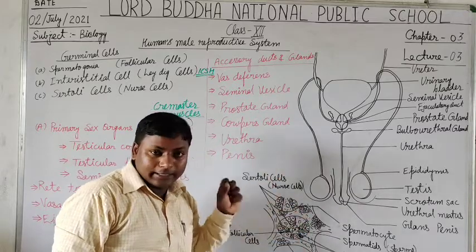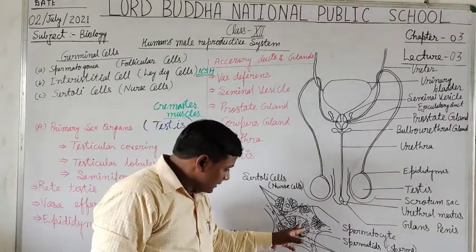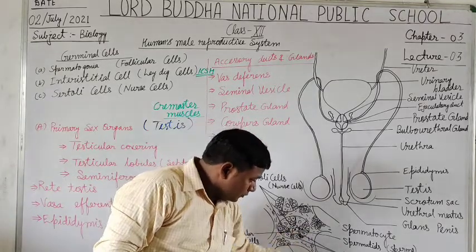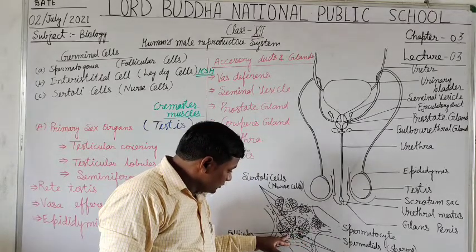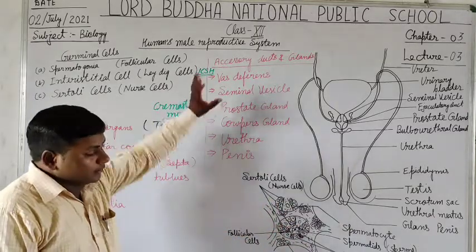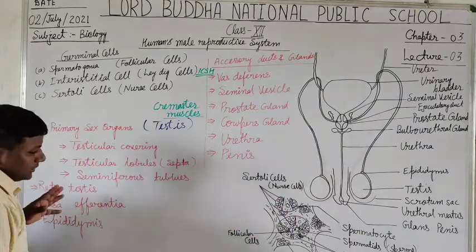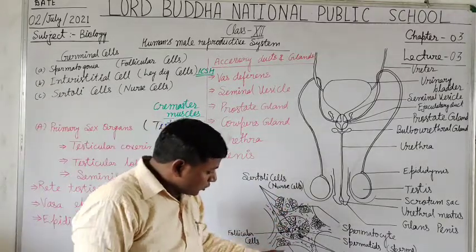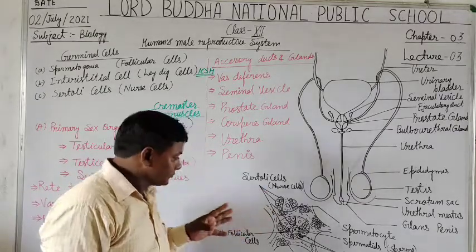This is the sectional view of the seminiferous tubules: 1, 2, 3, 4, 5. Mainly 3 to 5 seminiferous tubules are present in each locule or testicular septum.